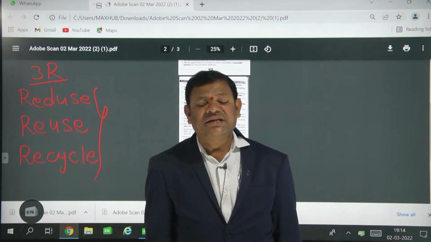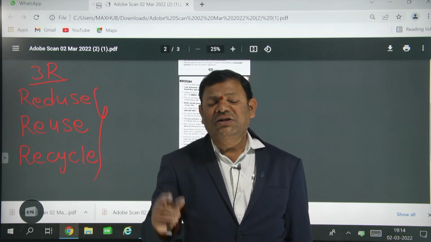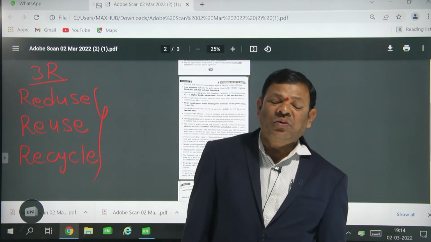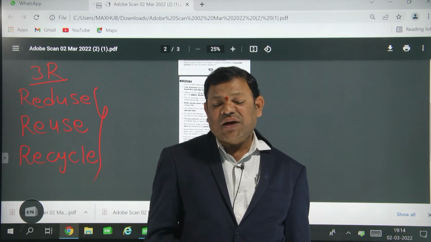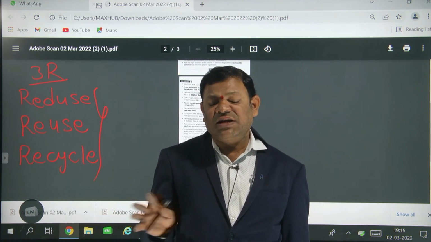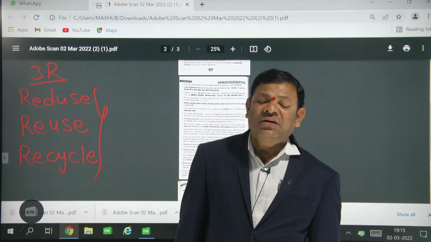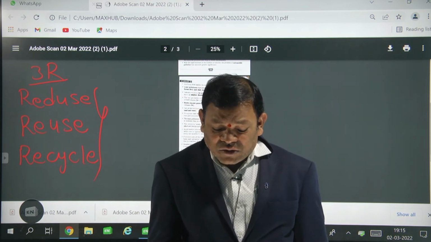Every 6 months you take this test to see how much pollution is being released into the atmosphere. The lifespan of a vehicle is 15 years. After 15 years, it can be sent to scrap. So that is one rule.